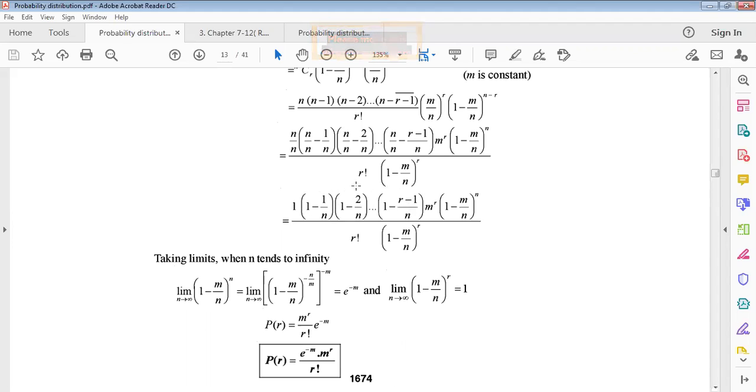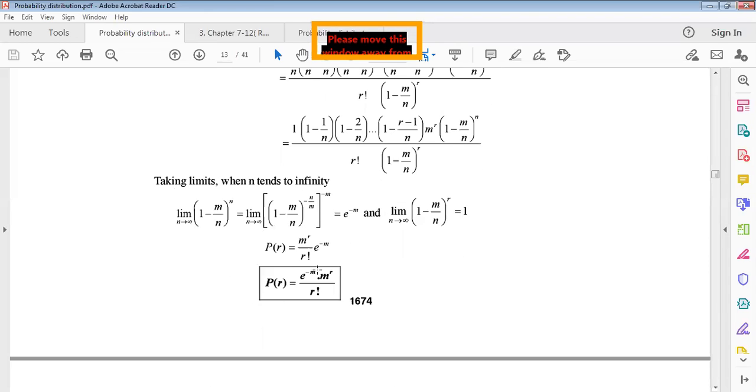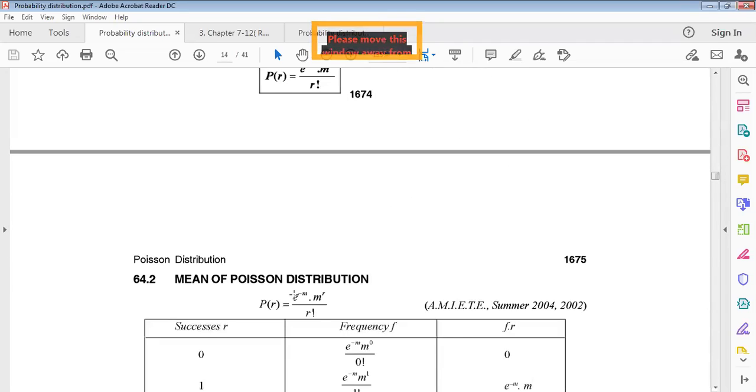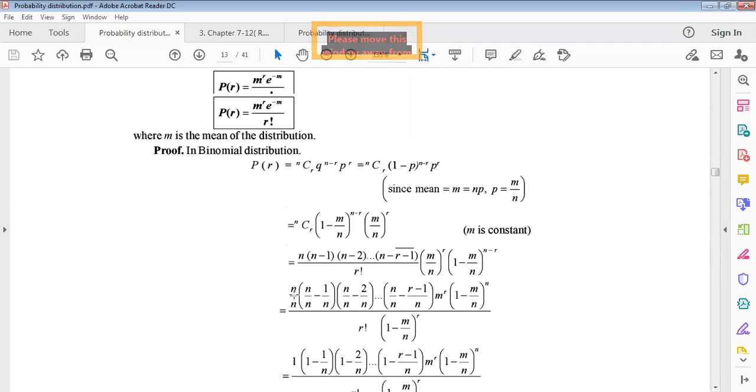This is why these whole factors become 1, and there is m to the power r, and e to the power minus m from the limit value, and this is the value 1, and this is r factorial. So this is our desired result, the density function of the Poisson distribution. Understand everybody?